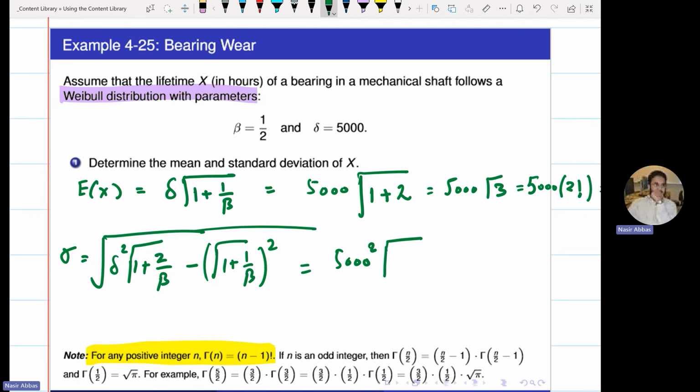What is 2 over half? 4, 4 plus 1, 5, minus gamma of 1 plus 1 over beta, which was 3, whole square, then the whole square root. Again, the two gammas you got are integers, so no problem. Gamma of 5 is 4 factorial, 24, and gamma of 3 is 2 factorial, which is 2. 2 times 2 is 4. So this is again easy.